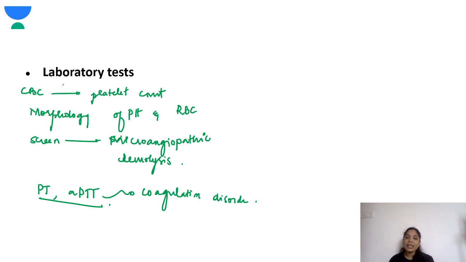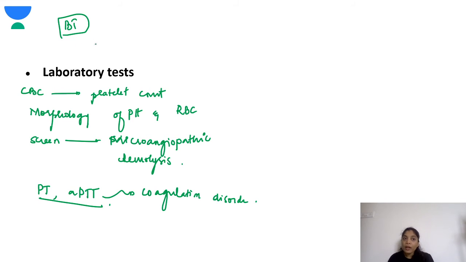Okay, so bleeding time was used before. Now bleeding time is not being used because, first of all, it is very difficult to reproduce the same amount of blood loss every time, and the reliability is poor. Bleeding time is abnormal only if the platelet count is below 1 lakh. So using the bleeding time as a test is being avoided.